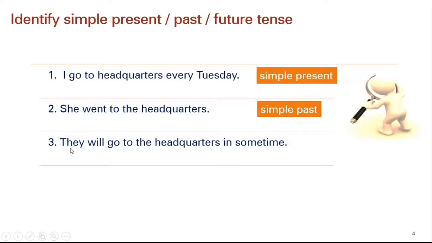The third sentence is they will go to the headquarters in some time. So we can see the action has yet not started. It will happen in future in some time. And we can also see that with the subject will and first form of the verb is being used. So yes, it is simple future tense.